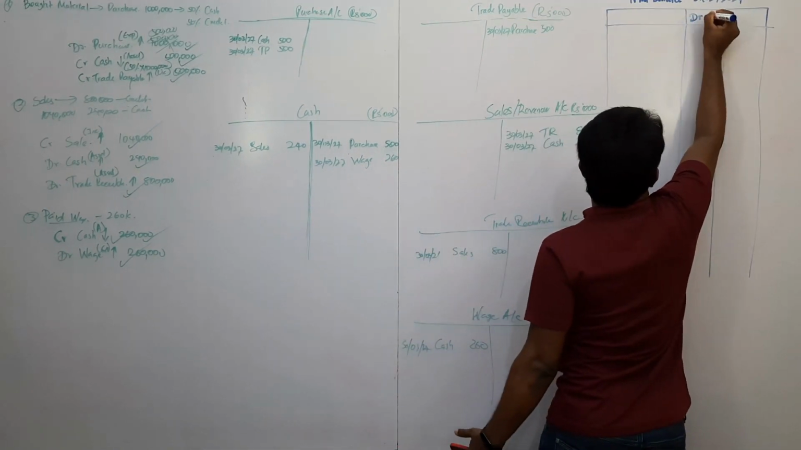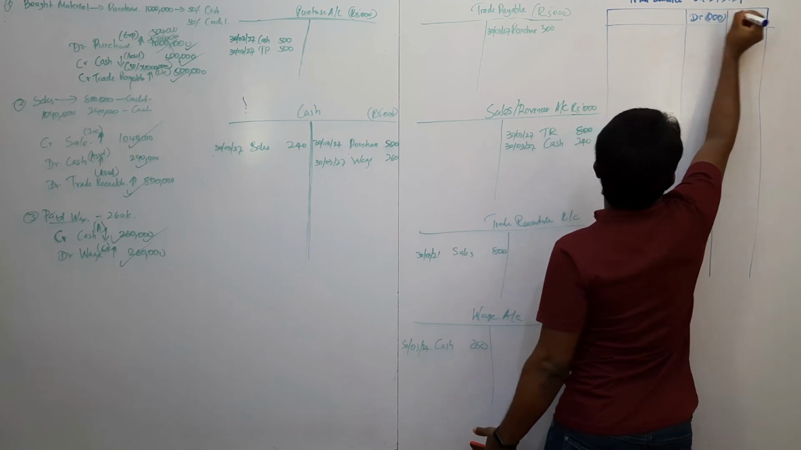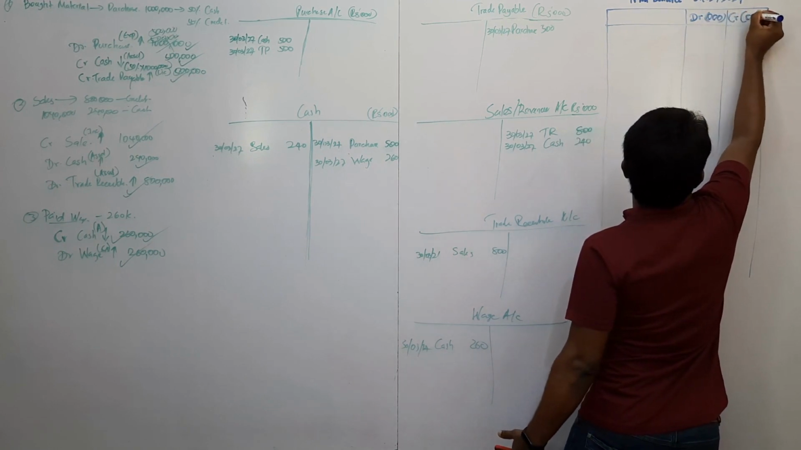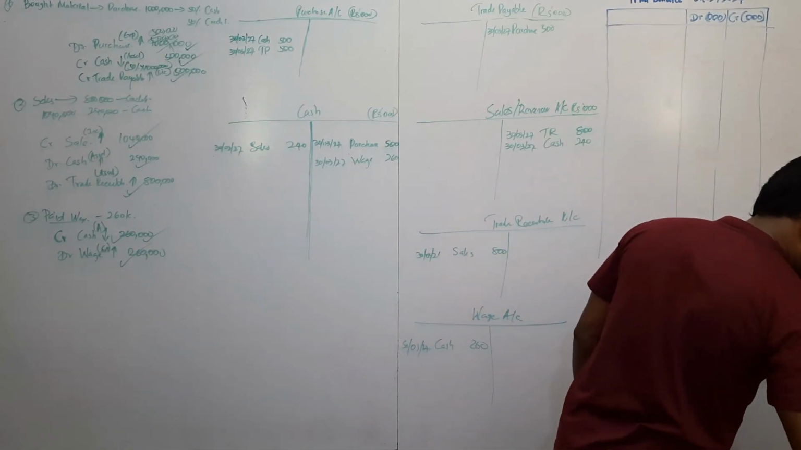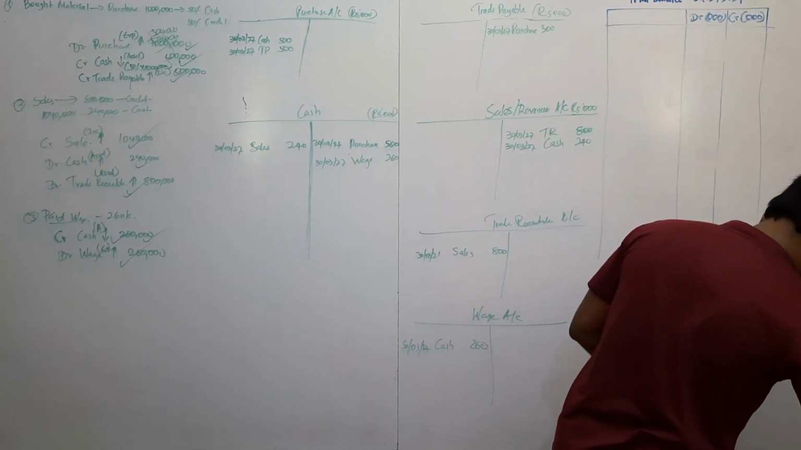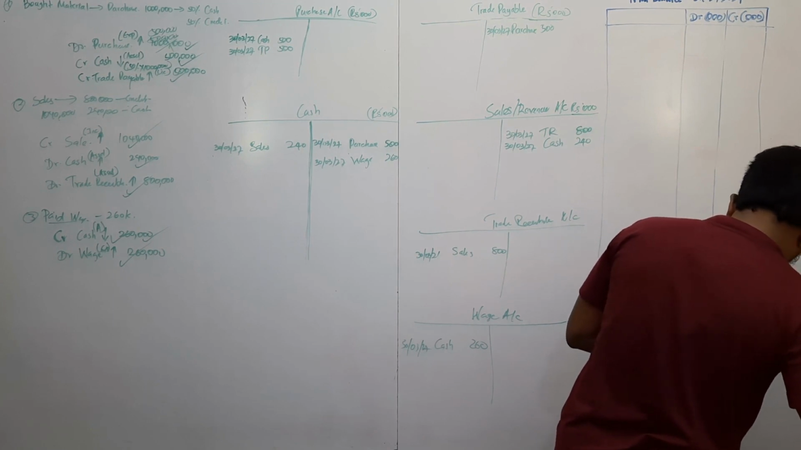Debit 1000, credit 1000. Right. What is the first balance? Given, bank loan.